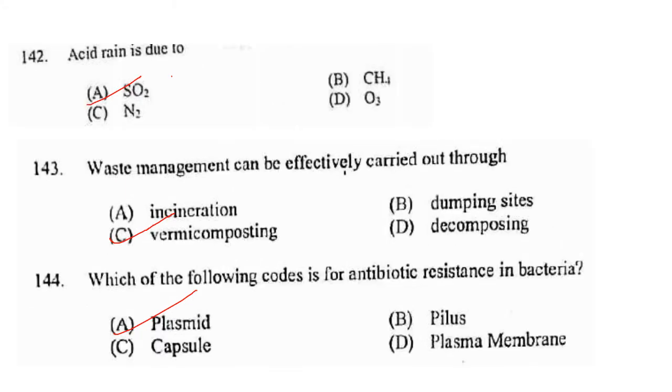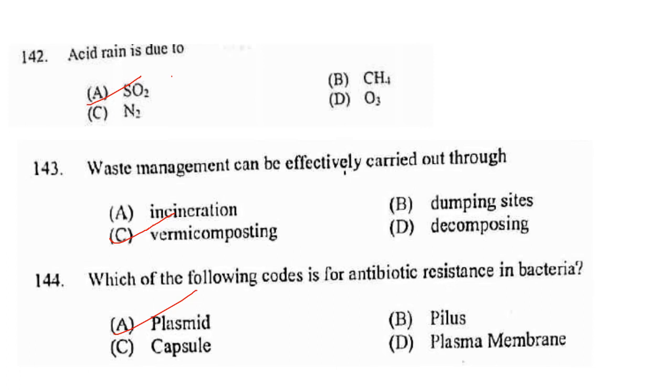Then acid rain is due to sulfur dioxide, SO2. Acid rain is caused by chemical reaction that begin when compounds like sulfur dioxide and nitrogen oxides are released into the air. These substances can rise very high into the atmosphere, where they mix and react with water, oxygen and other chemicals to form more acidic pollutants known as acid rain.